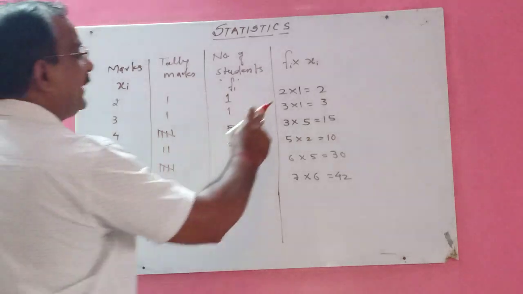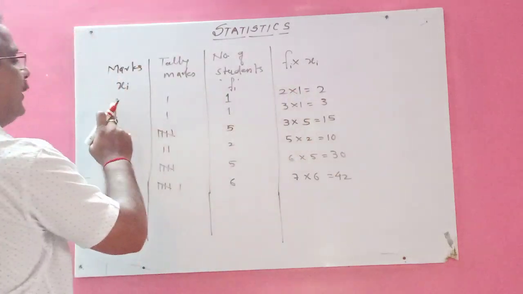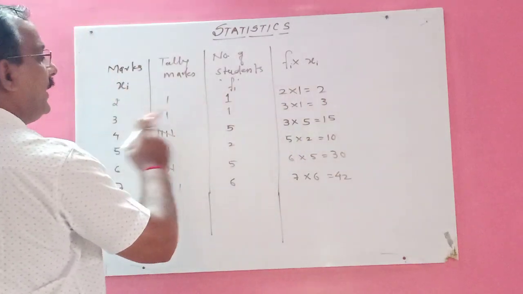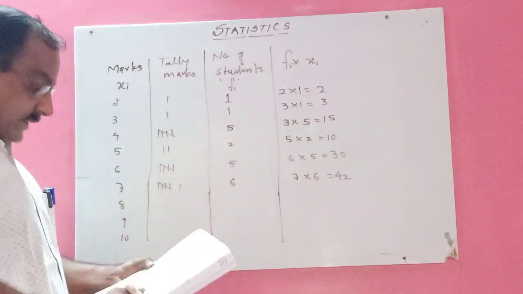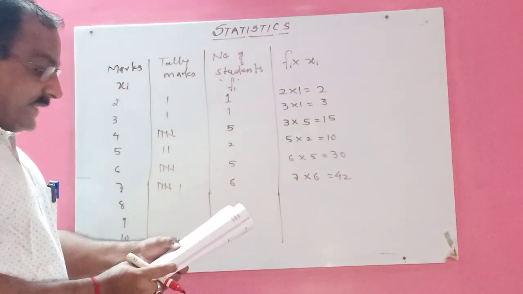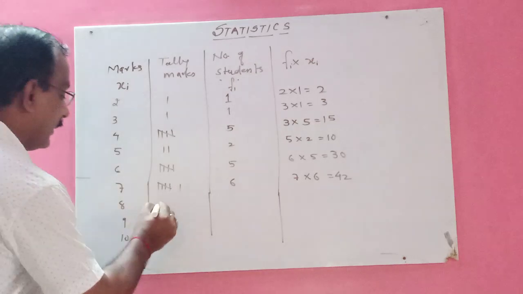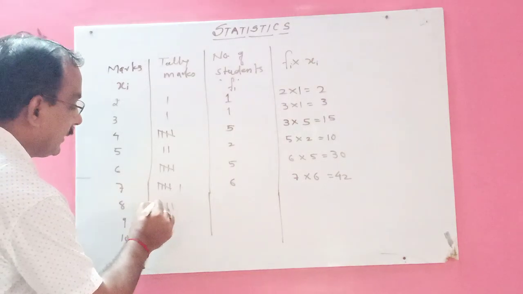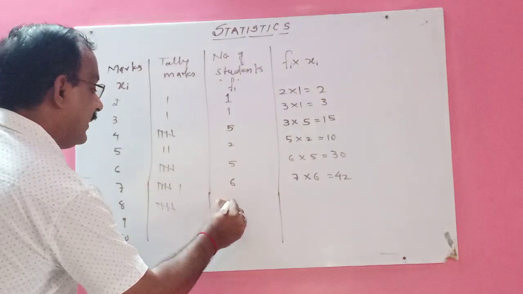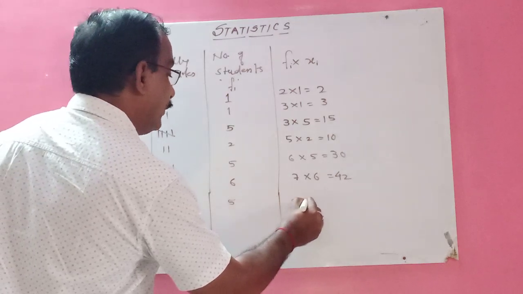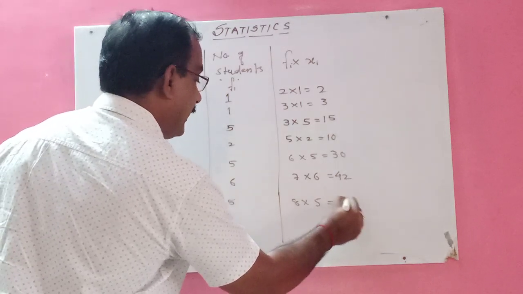It is not compulsory that you should show this multiplication directly. 2 ones are 2, 3 ones are 3. That is also correct, children. Then there are 5 students who got 8 marks. So 5 students. This is 5. So here I will write 5. 8 into 5, which is 40.